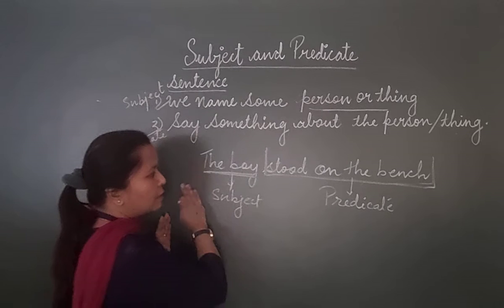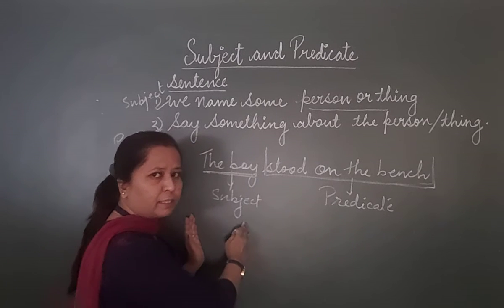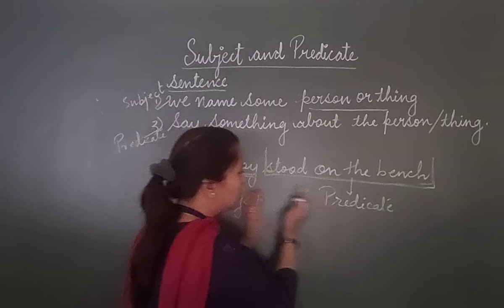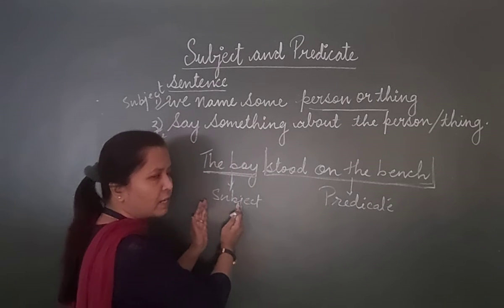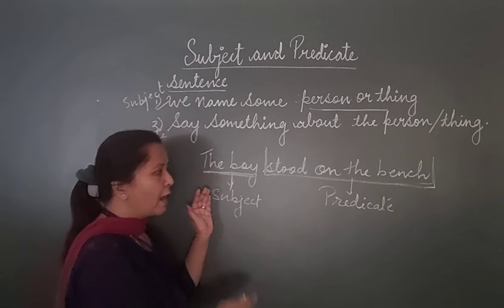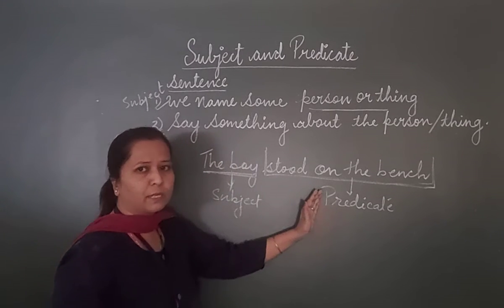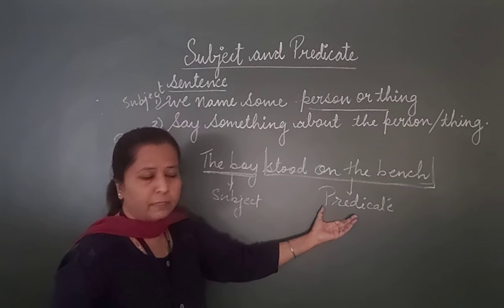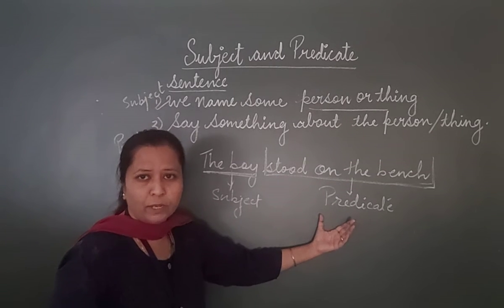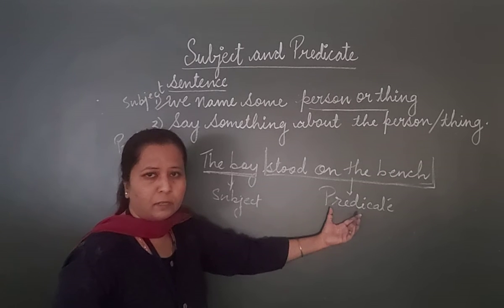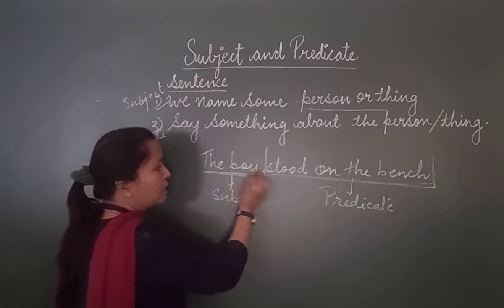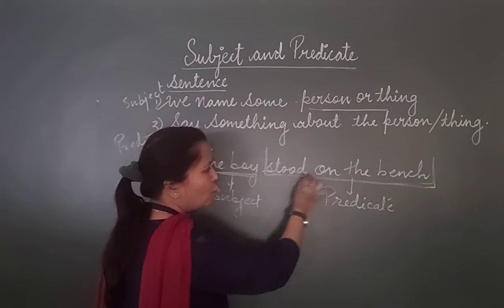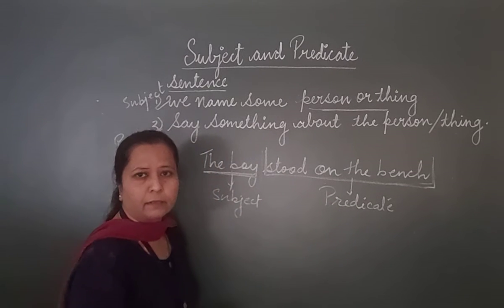So in this way, when we make a sentence, it gets divided into two parts, the subject and the predicate. The person or thing about whom we are speaking is the subject, and what we are telling about the subject, what the subject is doing, is called the predicate. So in this sentence, the boy is the subject and stood on the bench is the predicate.